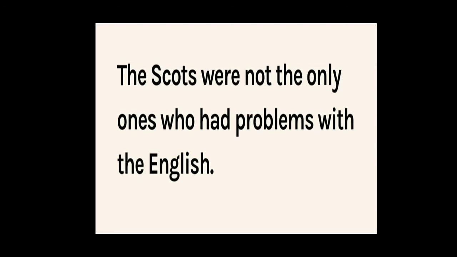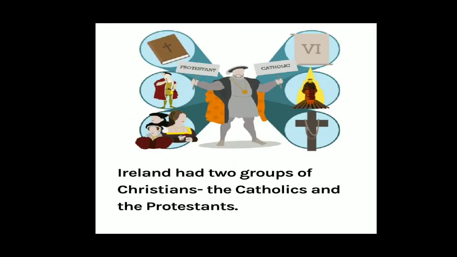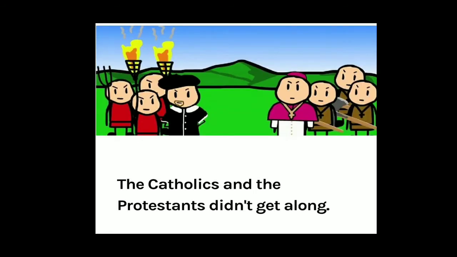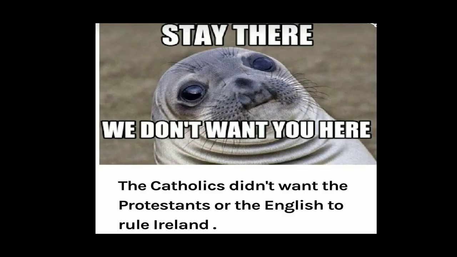The Scots were not the only ones who had a problem with the English. There is another part. The English wanted to control the Irish as well. Ireland has two groups of Christians, one Catholic and the other Protestant. The Catholics and the Protestants did not get along, meaning they were not living together. There was jealousy between them; they were enemies because of their ideology. The English helped the Protestants to become powerful in Ireland. The Catholics didn't want the Protestants or the English to rule Ireland.